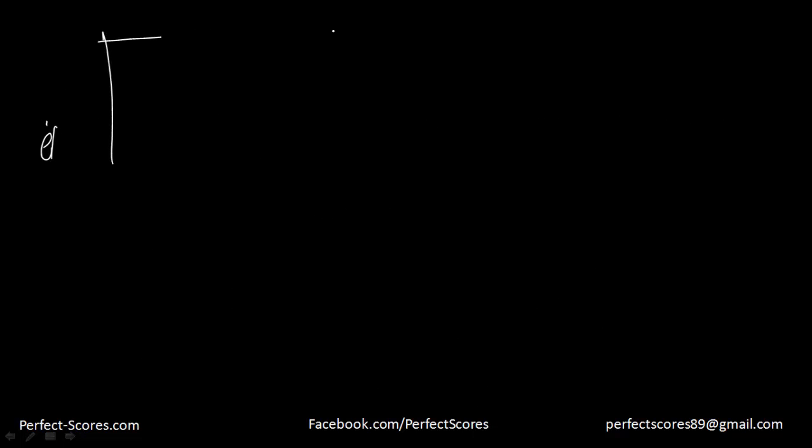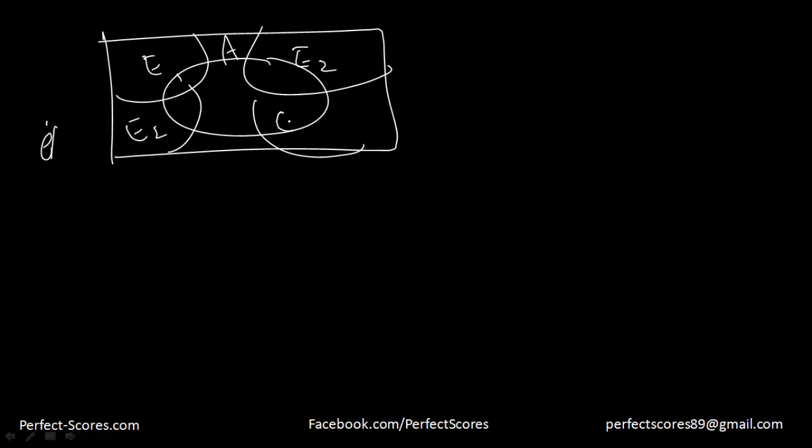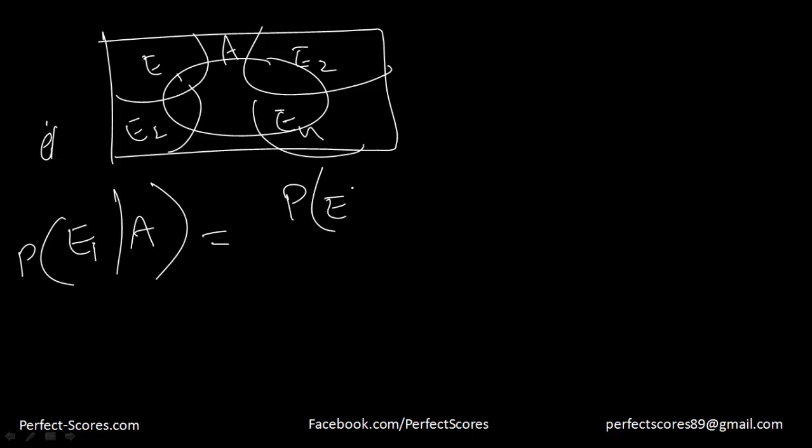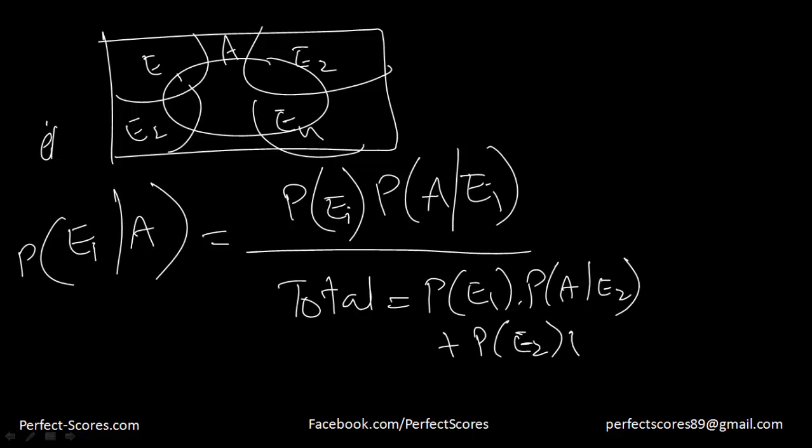This is the whole universe, and this is an event A, and these are the individual events which make up A. If you're supposed to find the probability that this individual event ith occurs, provided A has already occurred, that would be equal to the probability of this individual occurring into the probability of A occurring provided the individual occurs, divided by the total probability, which would be equal to the sum of all the possible probabilities there. Right?